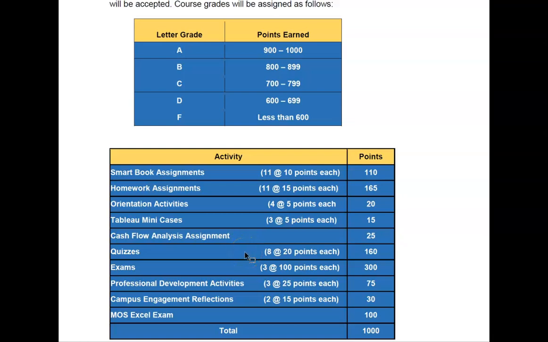We have 8 quizzes, so 12 chapters but only 8 quizzes, because on some of the quizzes we have 2 chapters. So we don't drop any quizzes. There's only 8, but you get 2 attempts on a quiz. So if you thought you were ready, found out you weren't, you can go back and study and then use your second attempt. If you have a technology issue, no problem. You can call tech support, fix your technology issue, and then take your second attempt on the quiz.